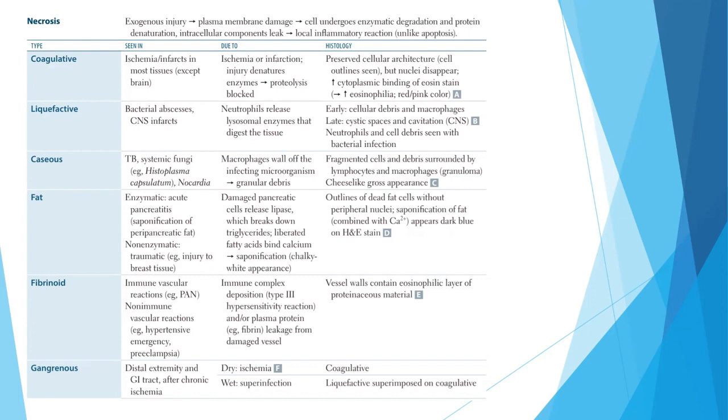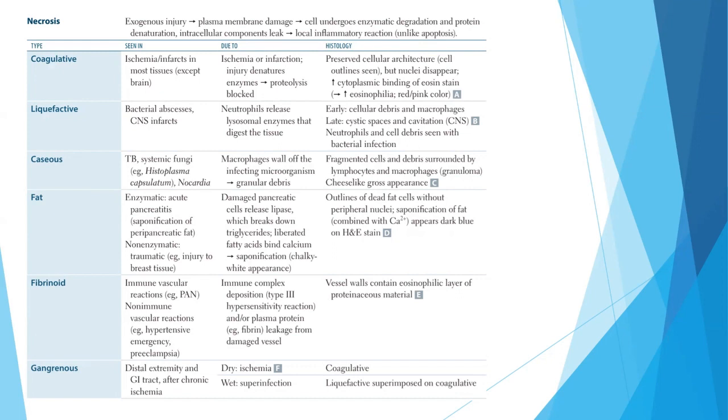There are different types of necrosis that you need to know. But if you don't want to remember anything, I would suggest you at least remember the names of the organs where each type of necrosis occurs. So if someone asks you where coagulative necrosis occurs, you need to say that it occurs in most of the tissues except the brain. And liquefaction necrosis occurs in the brain. This liquefaction necrosis is very, very important, and is almost always asked even in your self-examinations, and many, many times in the USMLE examinations too.